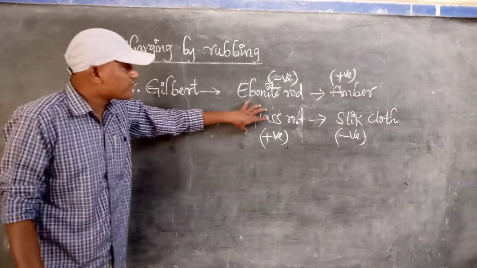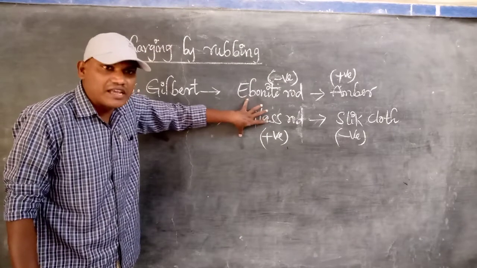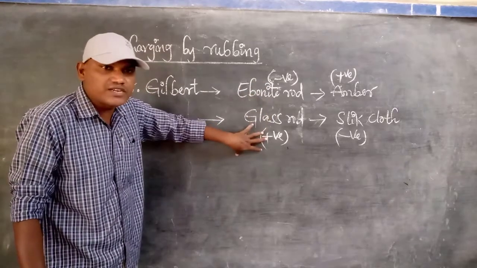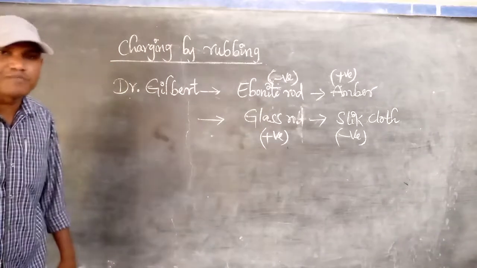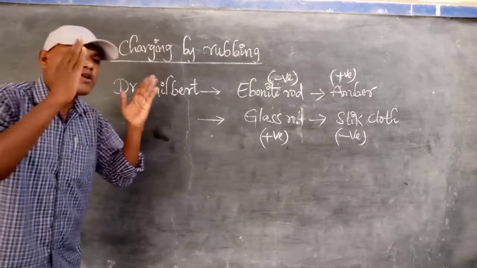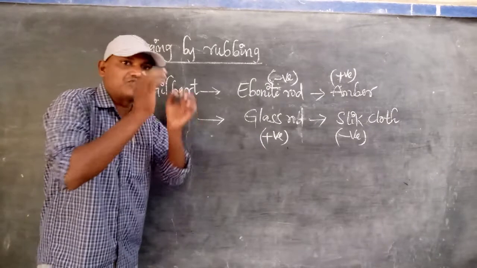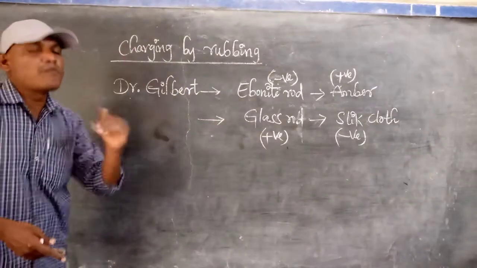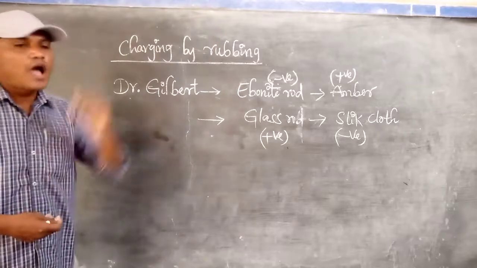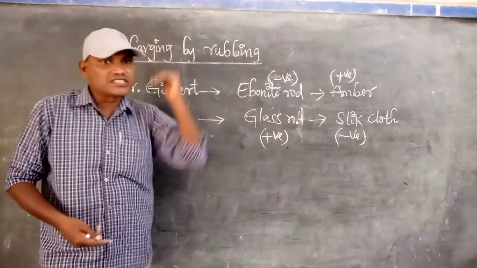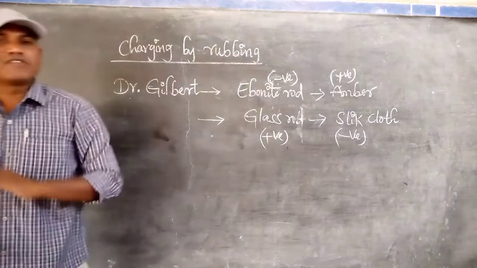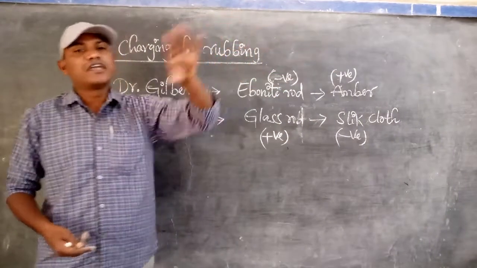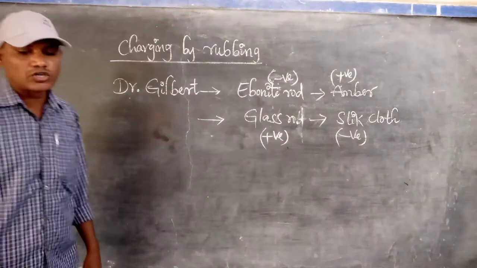So after conducting this type of activities with different materials, he clearly observed that when two suitable bodies are rubbed against each other, by friction electrons are transferred from one body to another. Among the two bodies, the body which takes the electrons has negative charge, and the body which loses the electrons acquires positive charge.